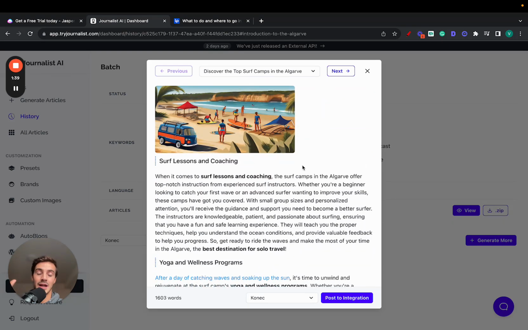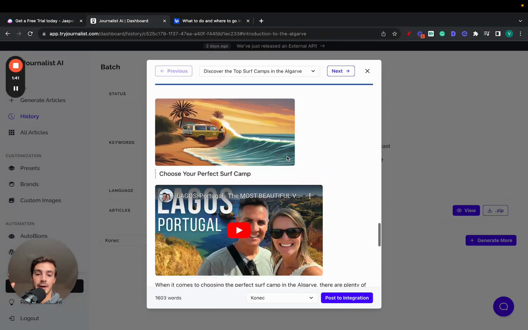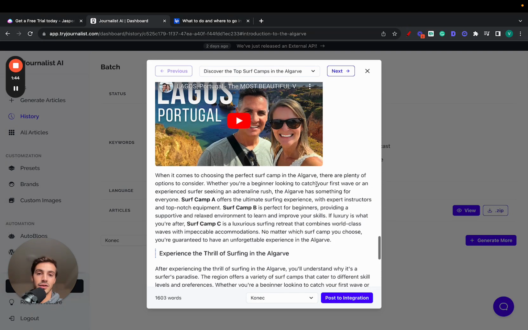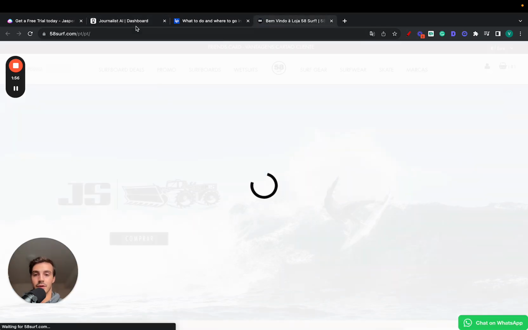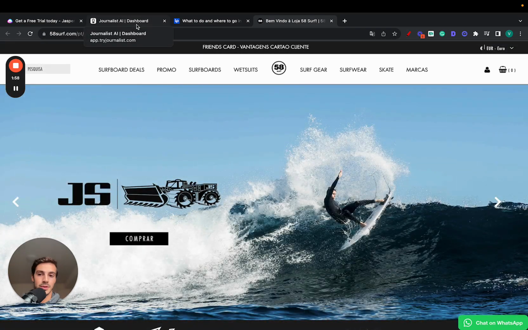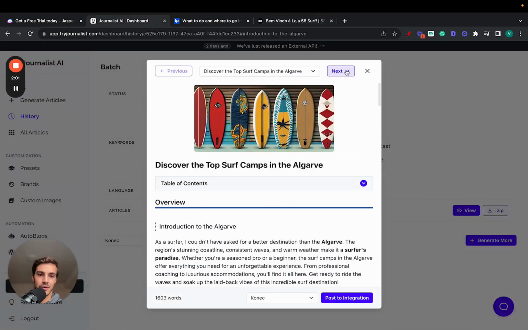By the way, these are all generated via AI. In-article videos that make sense, that are relevant to what the context of the article is about. And down here, a call to action, a custom call to action. Because this article is about the surfing spots in Portugal, there is a call to action here to purchase a surfboard on this website right here, in this Portuguese surfboard website, right? So this is the type of content you get.